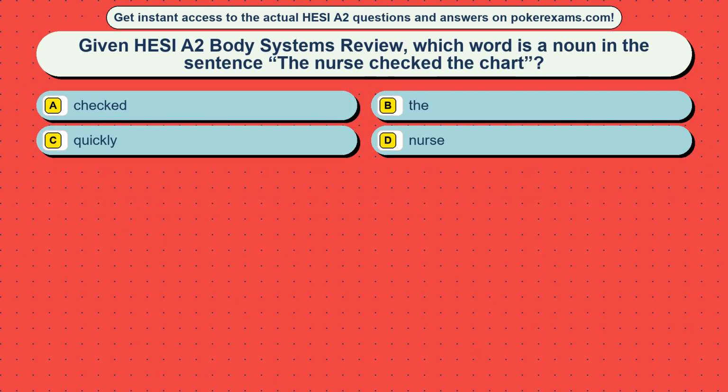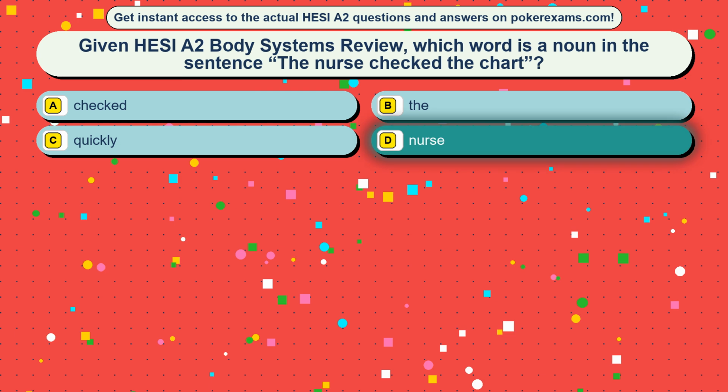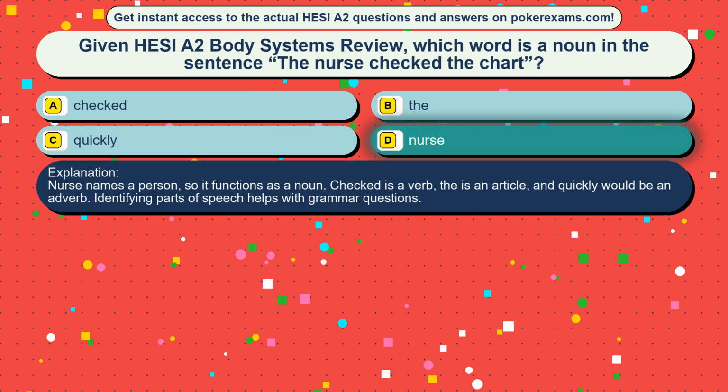Question 38. Given HESI A2 Body Systems review, which word is a noun in the sentence "The nurse checked the chart"? Option A, checked. Option B, the. Option C, quickly. Option D, nurse. The correct answer is option D, nurse. Nurse names a person, so it functions as a noun. Checked is a verb, the is an article, and quickly would be an adverb. Identifying parts of speech helps with grammar questions.